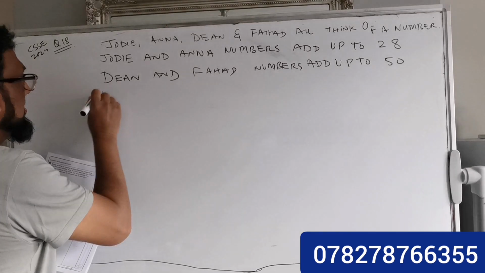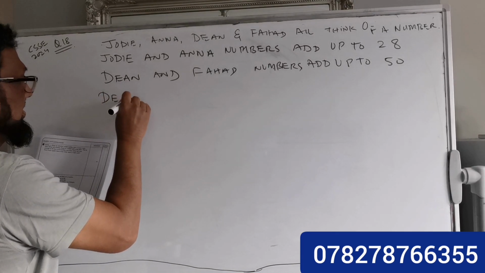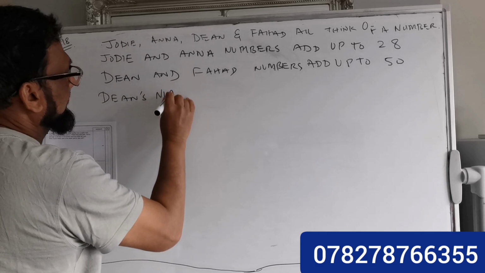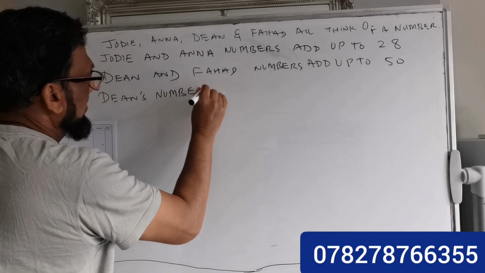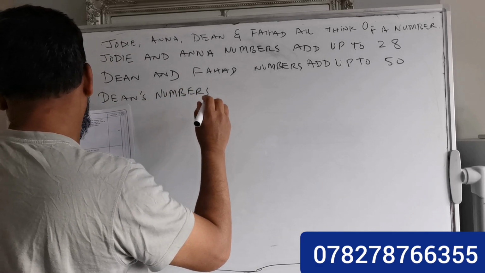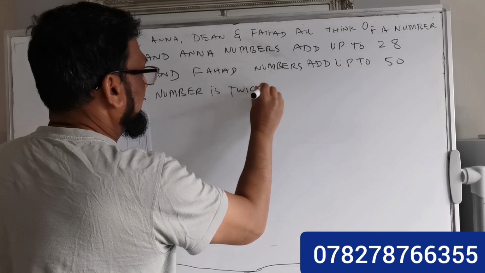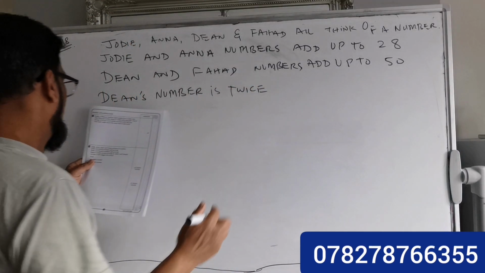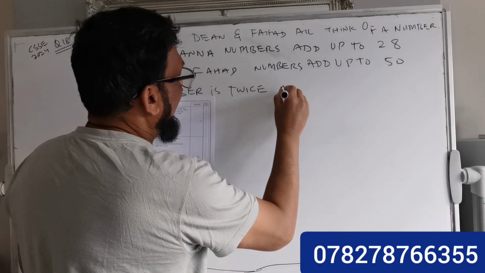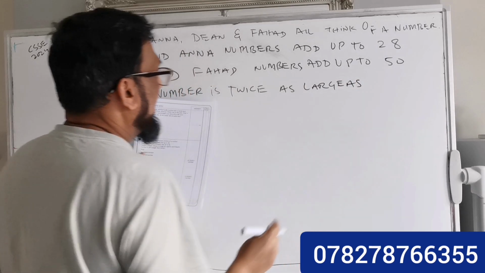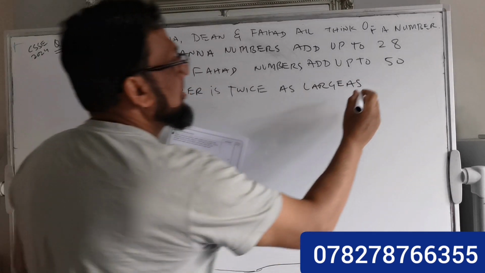Now, the statement says Dean's number is twice as large as Judy's.